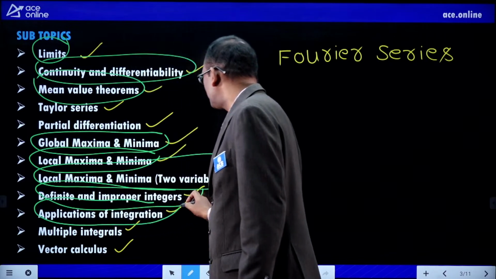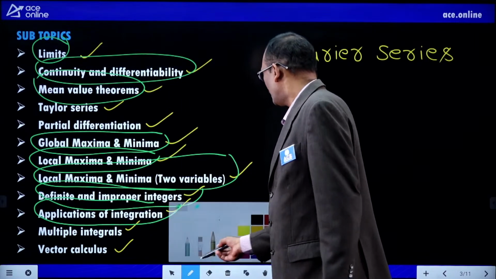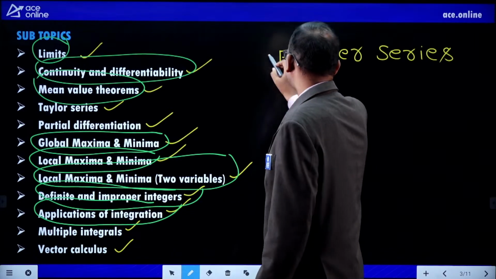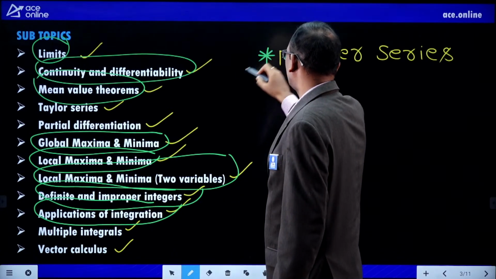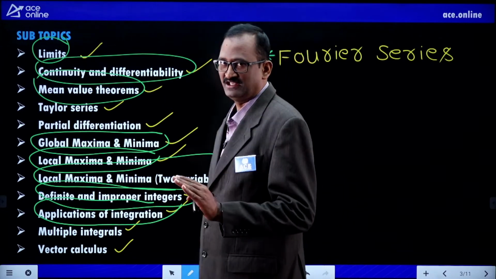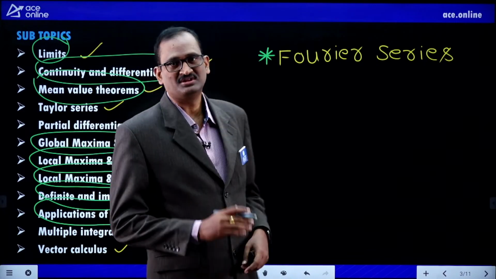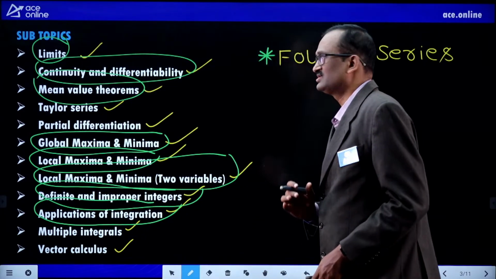Computer science engineering students, only these topics you have in your syllabus. And Fourier series is in the syllabus for all branches of engineering in ESE. For GATE electronics students, they don't have this in the syllabus. These are the topics from calculus.